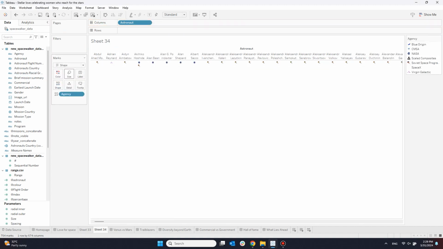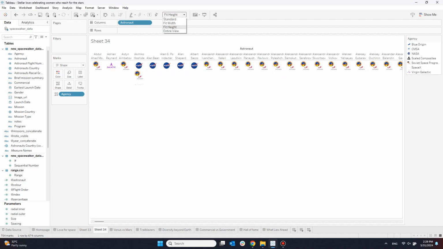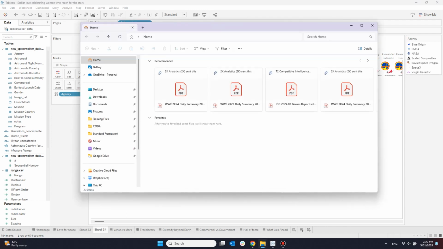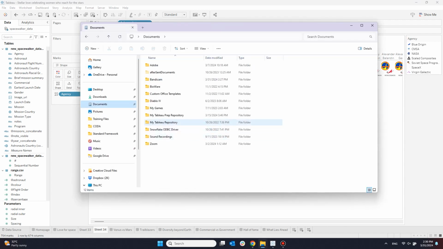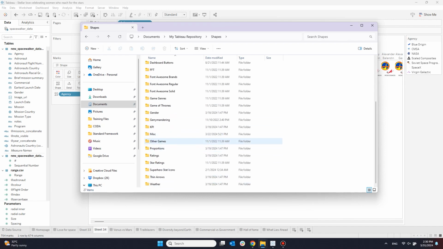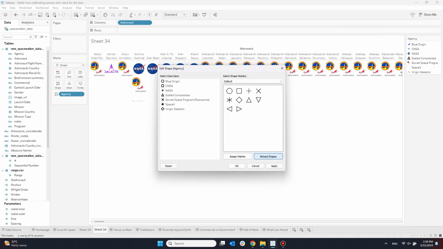What Manny also did was to add context to each astronaut by including the agency they are associated with. This is done via the Viz in Tooltips, which is a very handy tool for anyone looking to add information while keeping your visualizations simple and easy to understand. Notice that he has also included custom shapes, which can be added to the Tableau repository folder found in your documents.